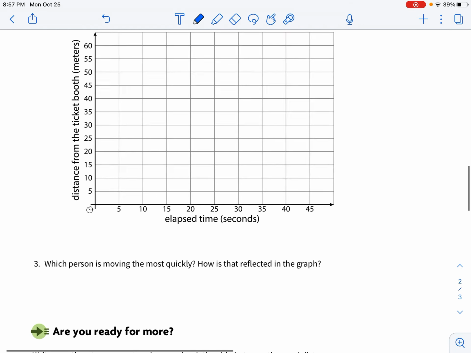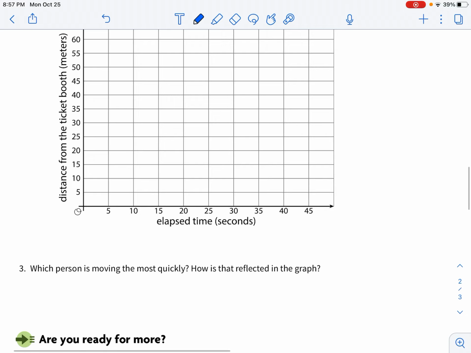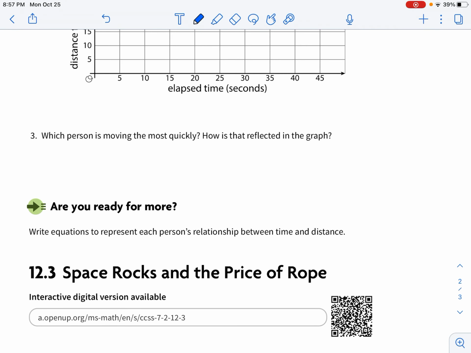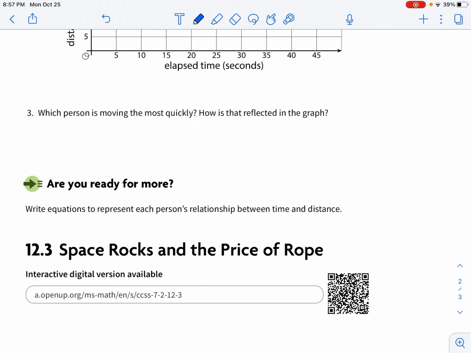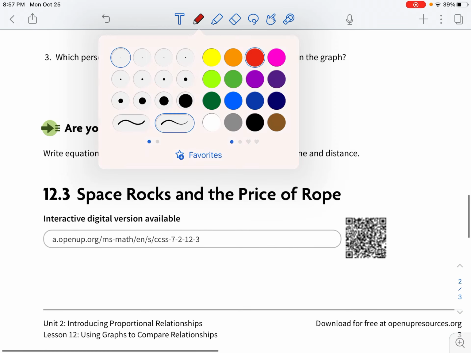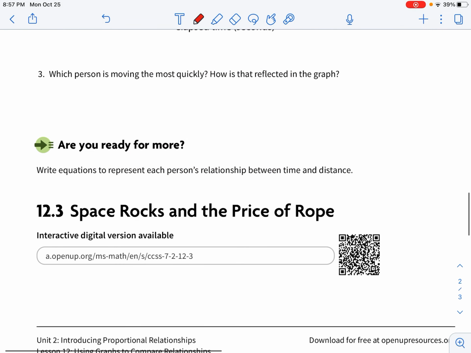All right, so let's refer back to number 3. Oh, sorry, we already answered number 3. Now it says, are you ready for more? It says, write an equation to represent each person's relationship between time and distance. So remember, our equations are going to be in the form y equals k times x.